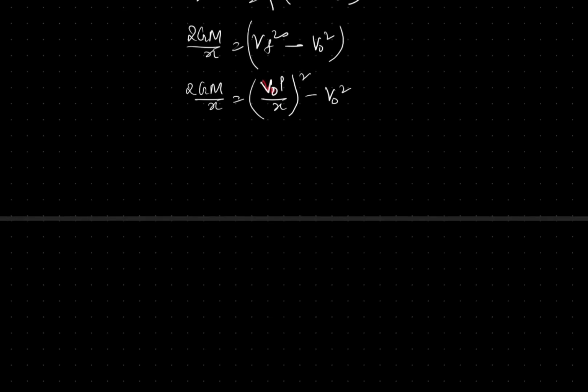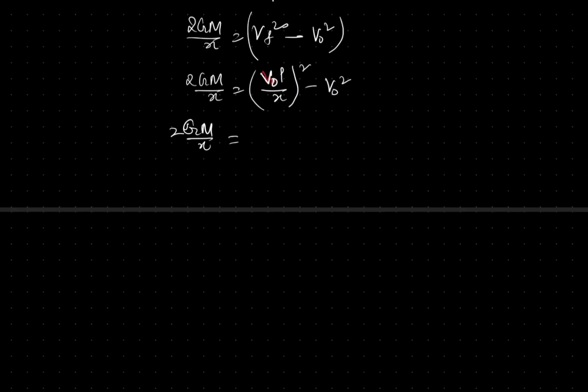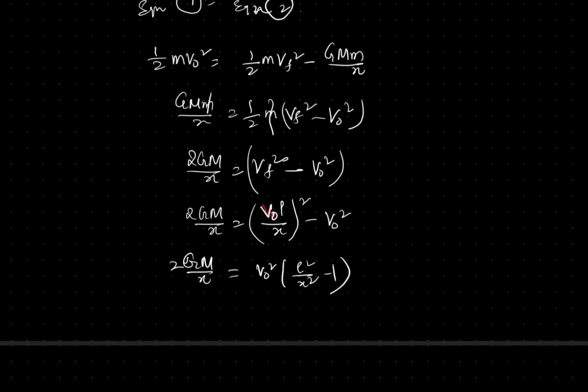So GM by x, 2 equal to v0 square, taking common out, L square by x square minus 1.